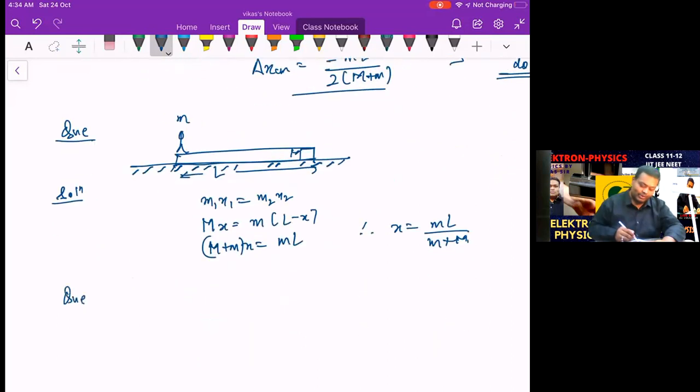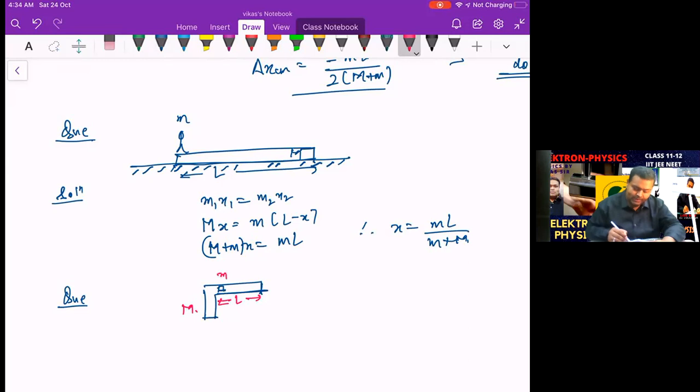Similarly, if you get a question like this, there is a bullet inside this gun, and the length of this nozzle is L, and then the bullet is fired. So what happens once again? How much is the recoil distance of the gun?